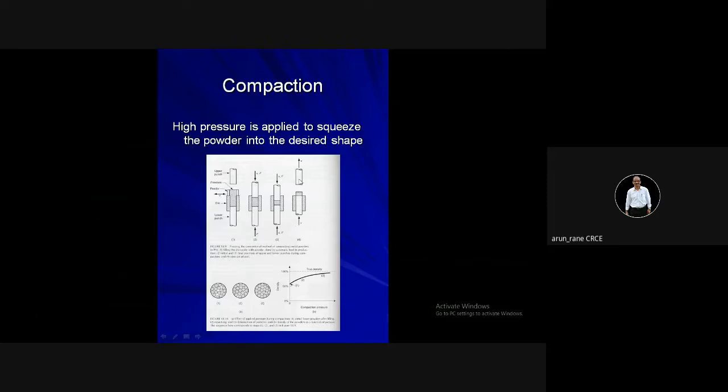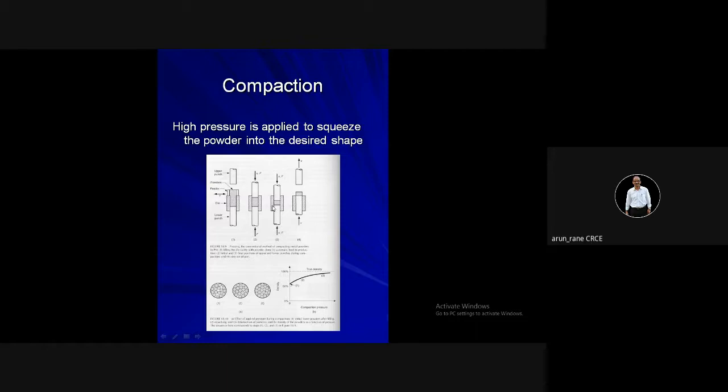Once the upper punch goes up, the lower punch is pushed so that the product can be ejected out. This happens very fast: the lower punch comes up, then powder is fed, then the upper punch comes down and it is compacted.